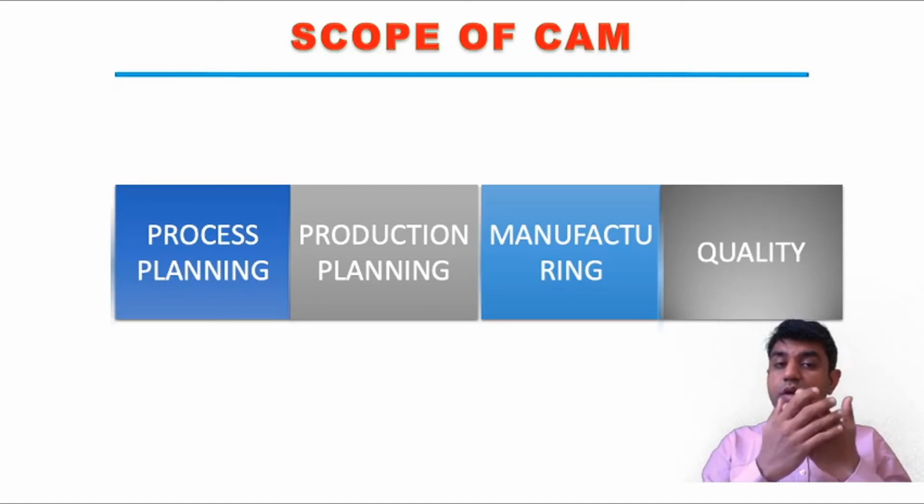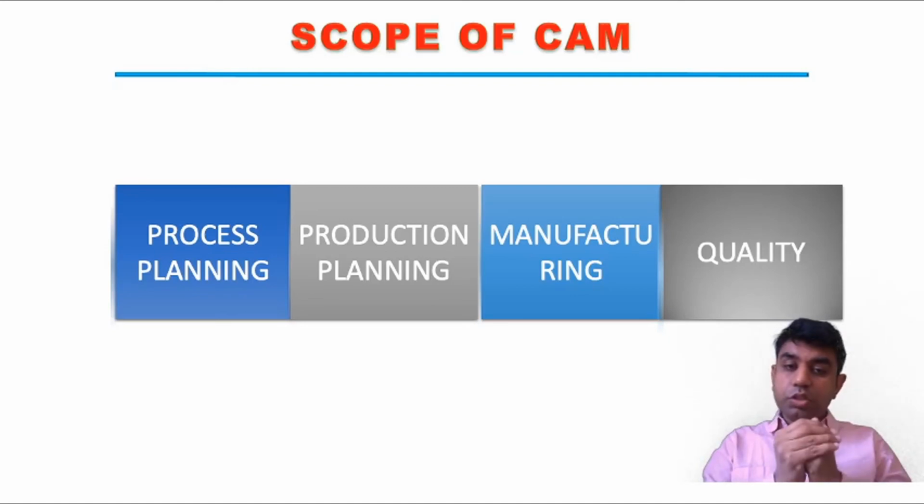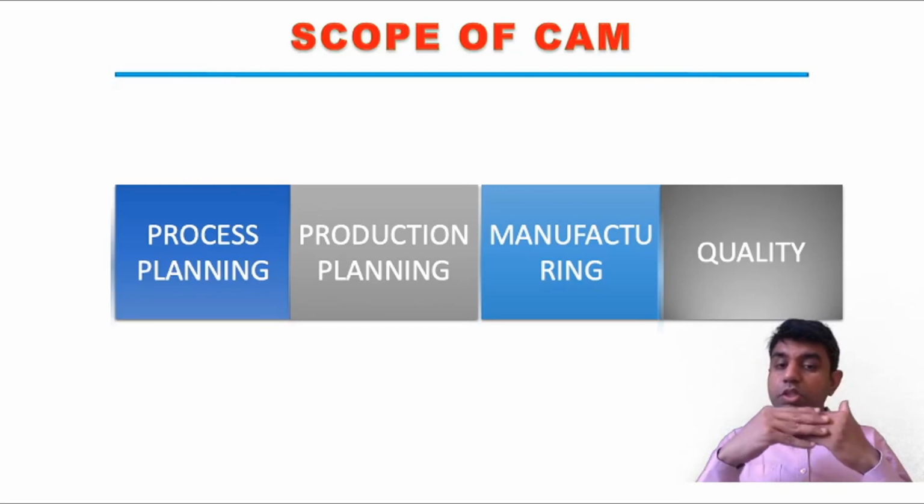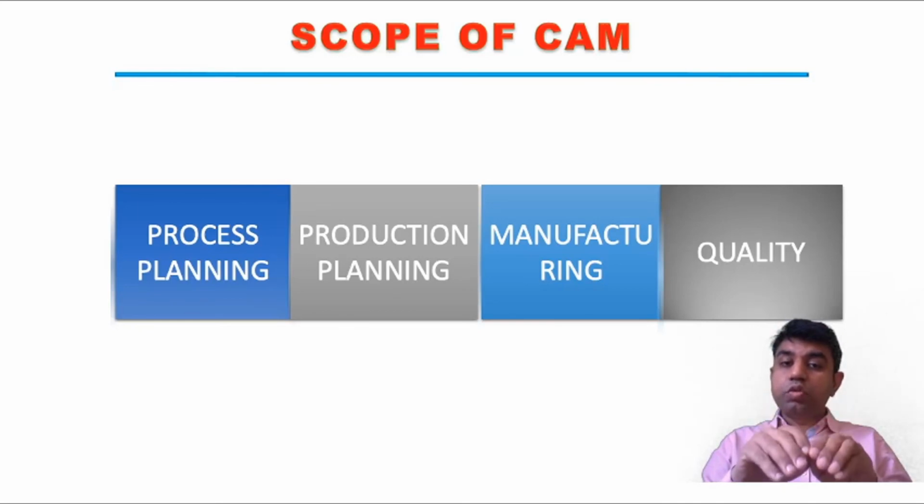The third role is the use of computers directly in the manufacturing activity. You may have heard about the CNC lathe machine, CNC drilling machine, CNC milling machine. All those machines actually work on the program which is given to the computer. So that is a direct application of computers in the manufacturing part.